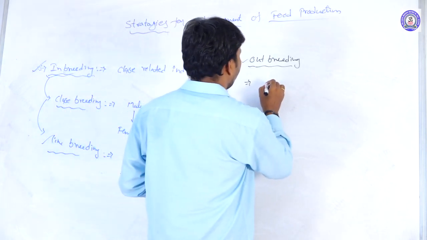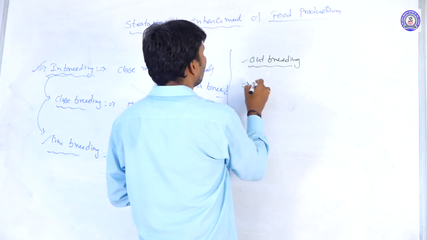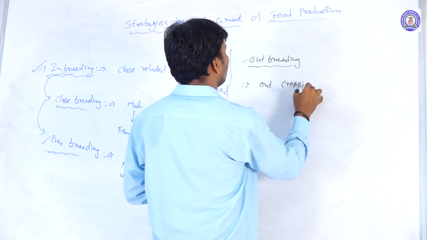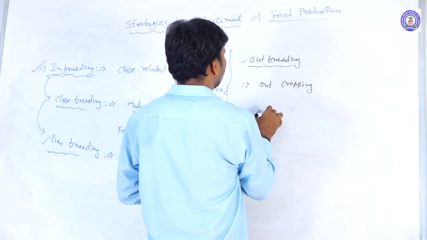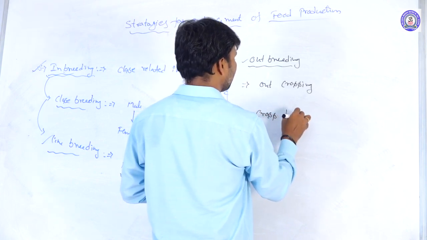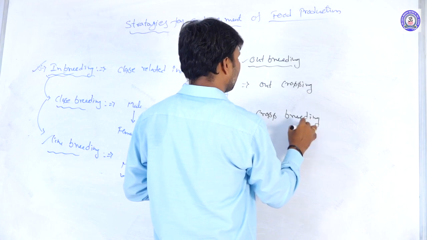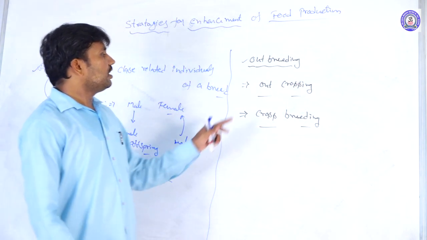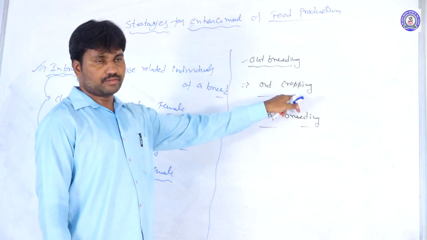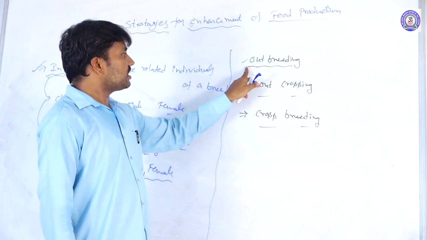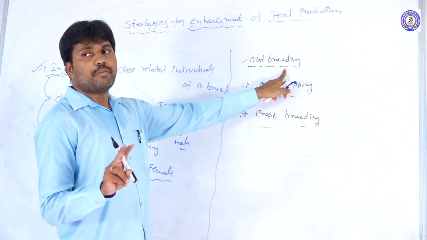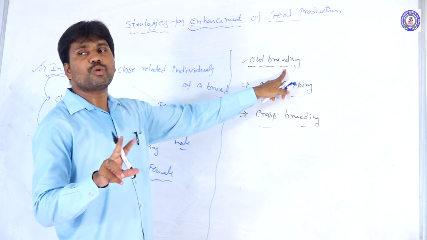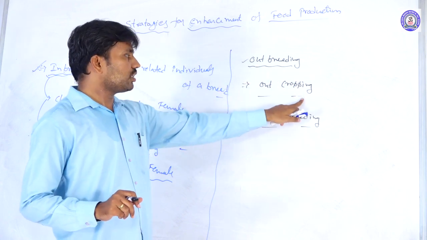The outbreeding method is again divided into two types: outcrossing and cross breeding. Here the first one is outcrossing. We already discussed the outbreeding methods. The breeders, the male and the females we are taking, do not have a close relation here. So the first one is outcrossing.